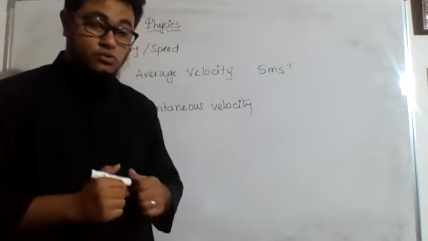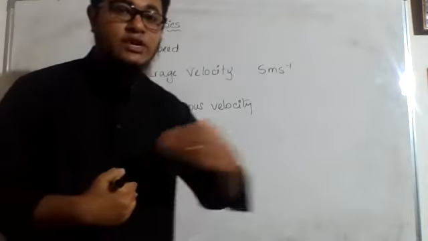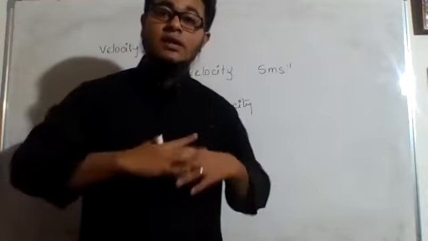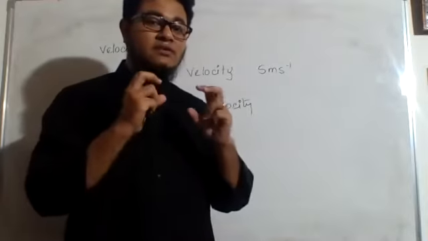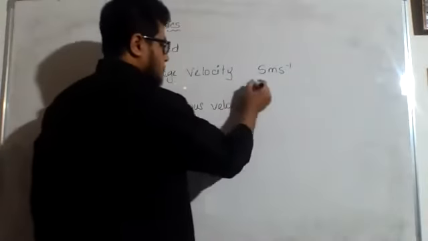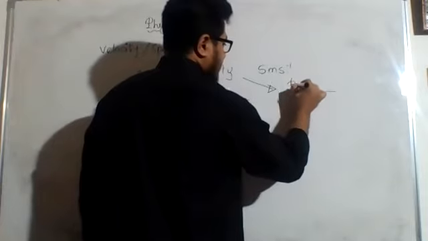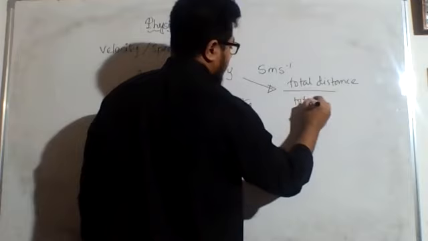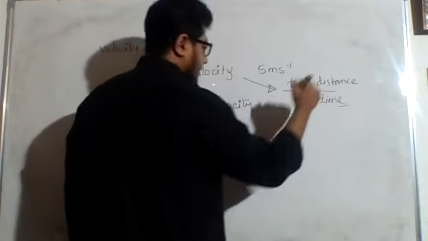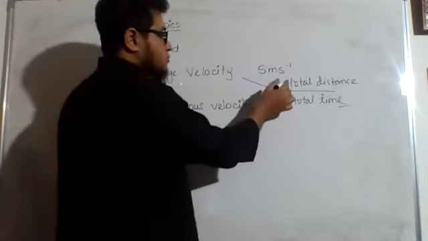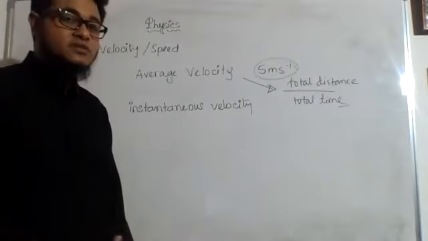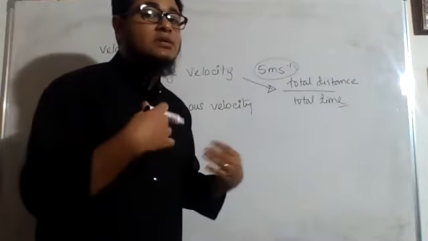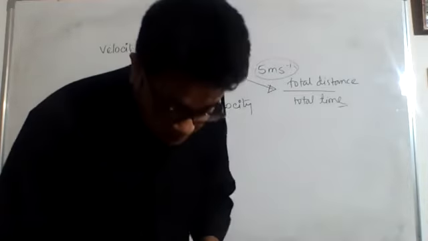Do not think that within 1 second we started our journey and reached our destination. No, it might take 60 seconds, 80 seconds, 130 seconds, 1 crore seconds, doesn't matter. But whenever we get the result of average velocity, what do we do? We take the total distance and divide it by total time, right? So from here, it's possible to get a value like this. So every time I express the average velocity, I say 5 meter per second. In 1 second, how much am I going, okay?